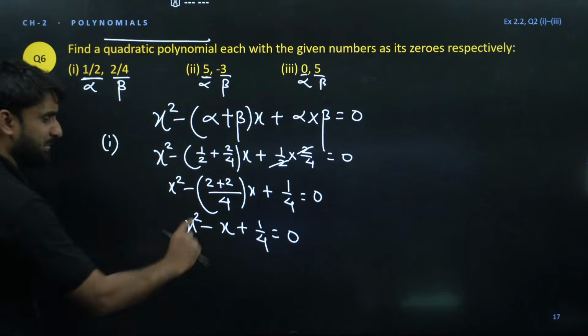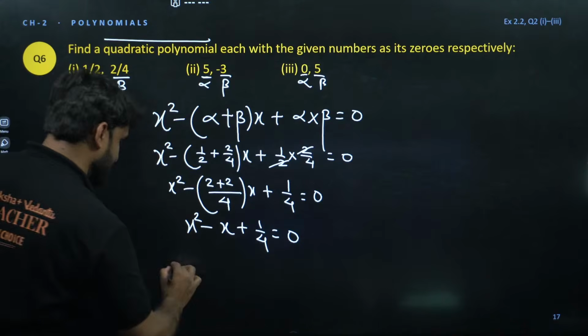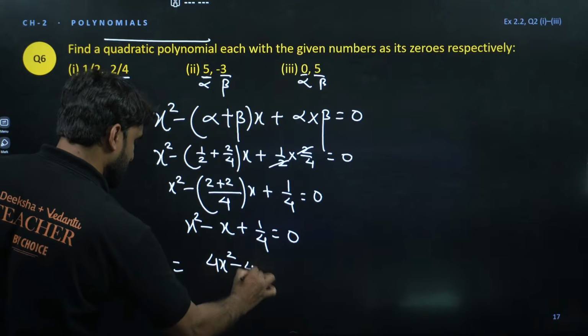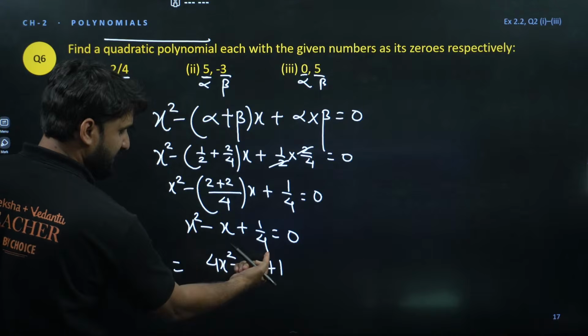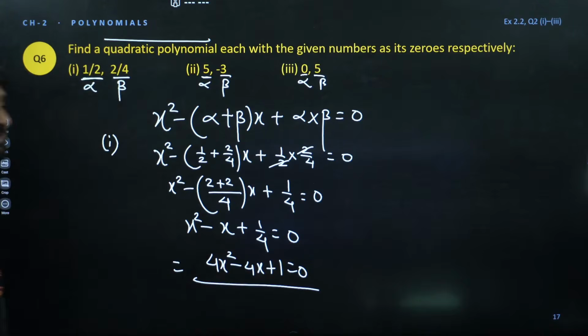Otherwise, if you want to make it a single line, with nothing in the denominator, you can take LCM. On taking LCM, this will look like 4x square minus 4x plus 1, and the 4 will be multiplied with 0, so it will become 0. So this is the answer.